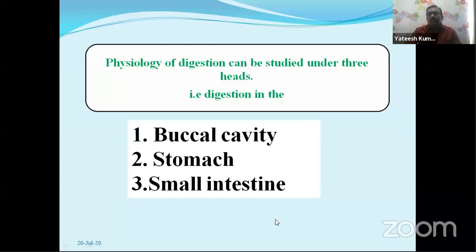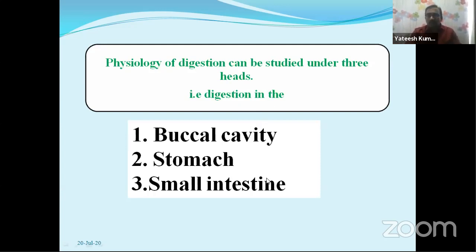Clear? Now, in the physiology of digestion, we have divided this topic into three major headings: digestion in the buccal cavity, that is what is happening in the buccal cavity, digestion in the stomach, and lastly digestion in the small intestine.